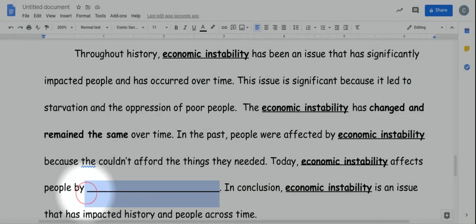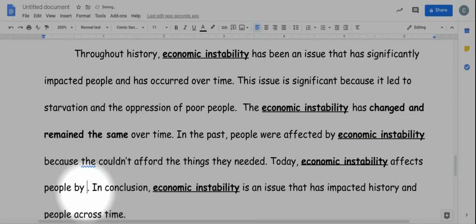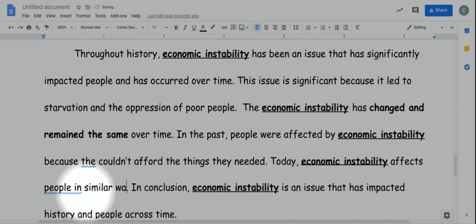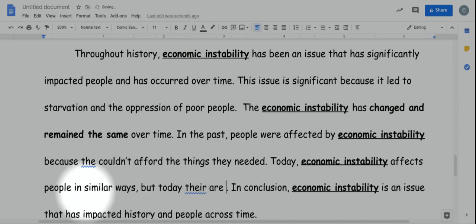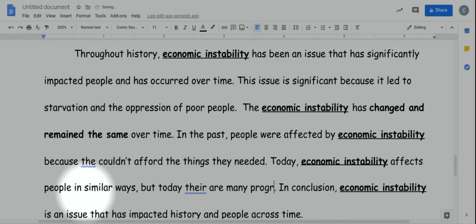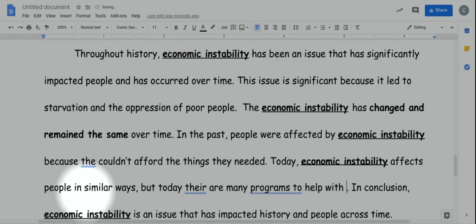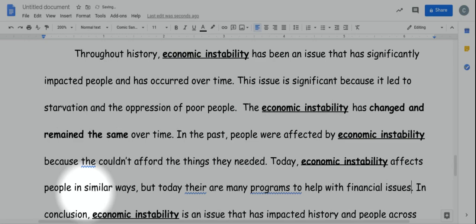The difference here being, there are social welfare programs that exist today that didn't exist in pre-revolutionary France. If you're homeless, for instance, you can go to a homeless shelter. There are supports out there for people. That's one of the differences that we see from the past to today. Because this is an enduring issue, we have to somehow show that this issue has continued to affect people across time. So it affects people in similar ways, but today there are many programs to help with financial issues.